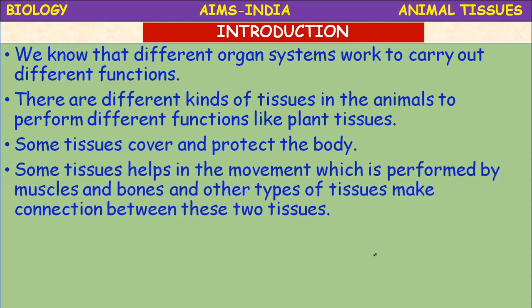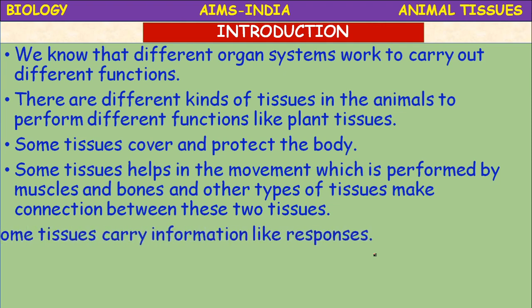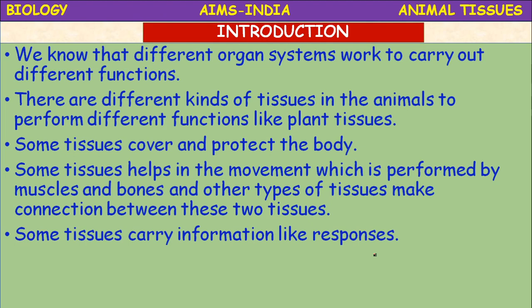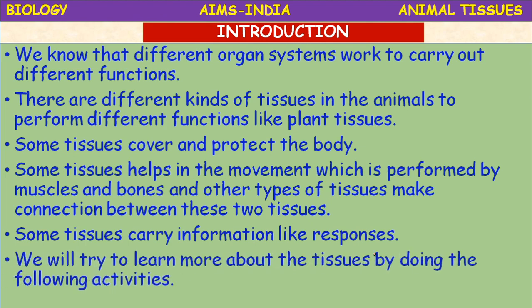Some tissues help in movement, which is performed by muscles and bones, and other types of tissues make connections between these two tissues. Some tissues carry information like responses. So we will try to learn more about the tissues by doing some activities.